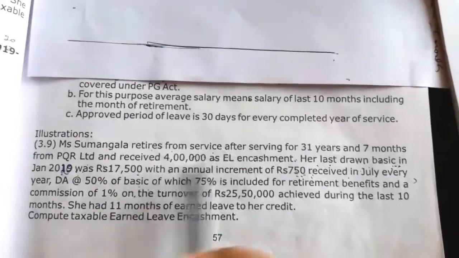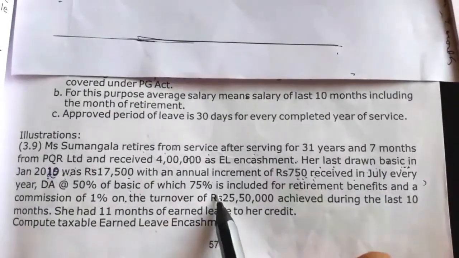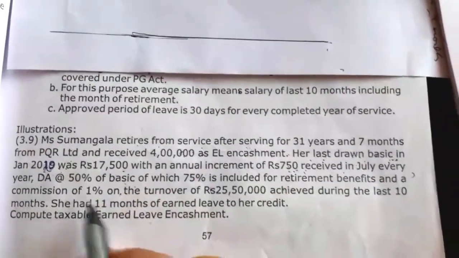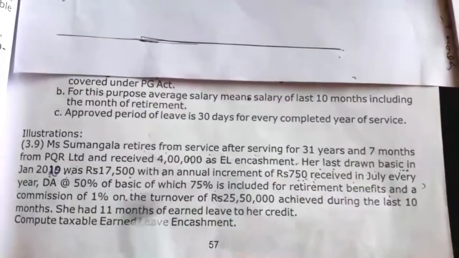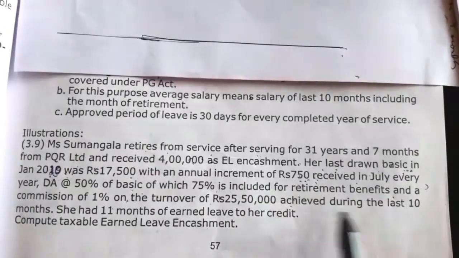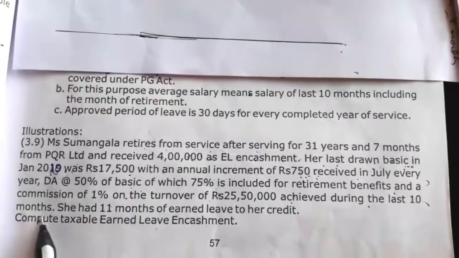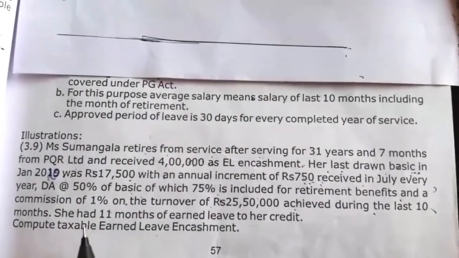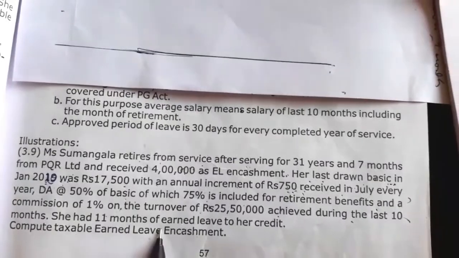Now what this illustration further says, of which 75% is included for retirement benefit. So in that value 75% is included for retirement benefit, and a commission of 1% on the turnover of 25,50,000 achieved during the last 10 months. So this is the turnover value of the last 10 months. On this value we have to compute the commission at 1%. She had 11 months earned leave to her credit.